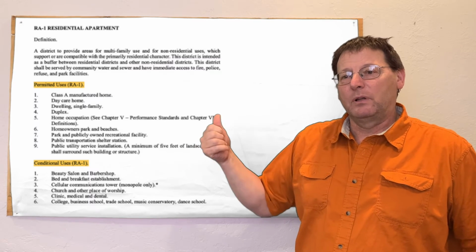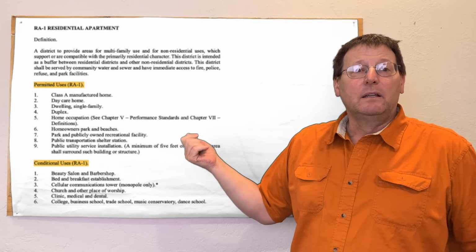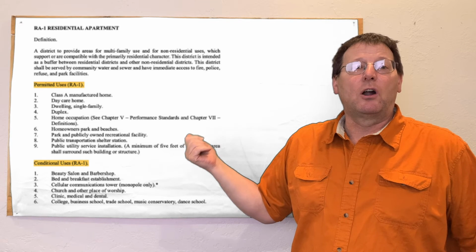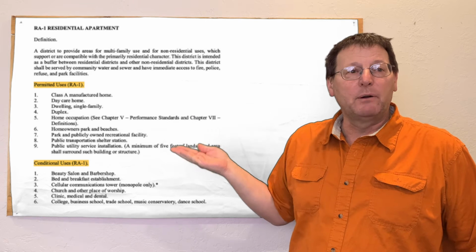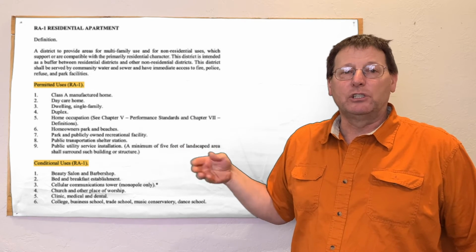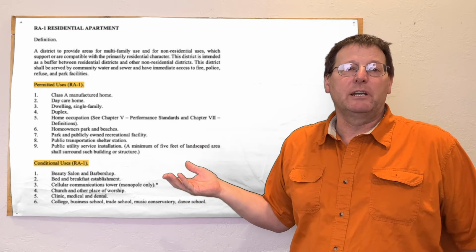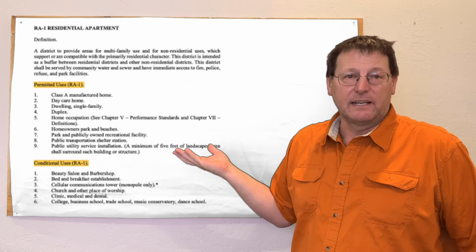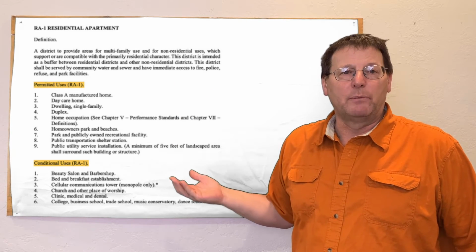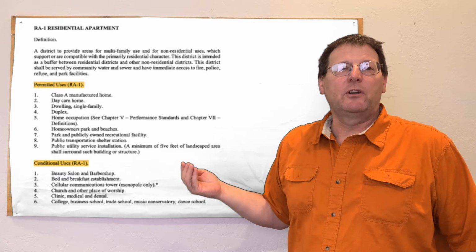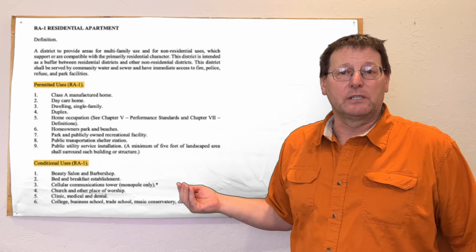Now on this slide, this one shows what RA1 zoning is. It shows that there are some permitted uses that you can just automatically do. If your property is zoned RA1 in this instance, or whatever else it is, there are some things that you can do that are permitted uses. And then there are also what are called conditional uses.